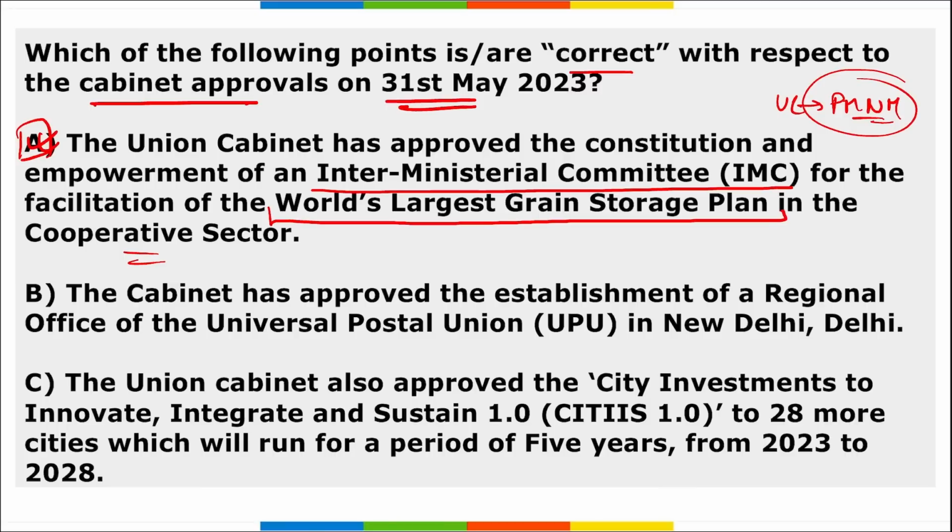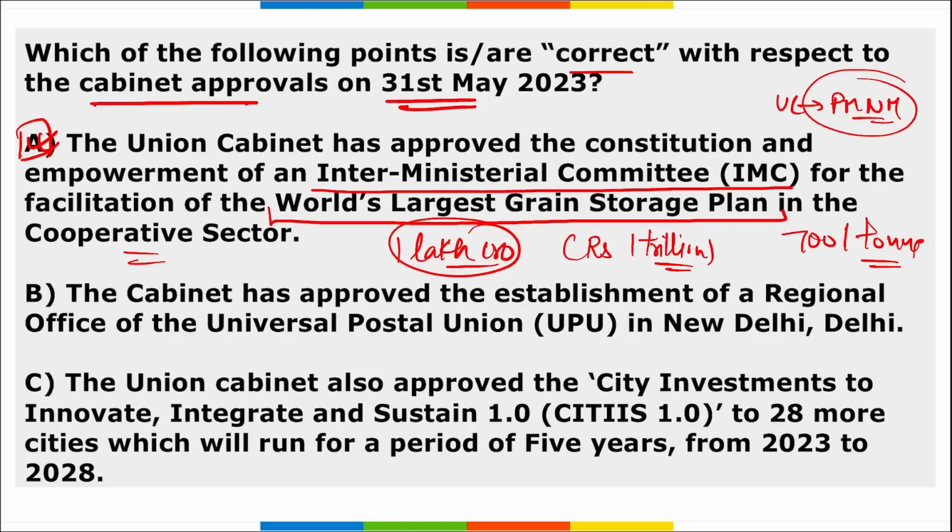Then remember, under this the government will infuse 1 lakh crore rupees, that is, 1 trillion, for this plan in order to increase the food storage capacity by 700 lakh tons in India. Correct? So India is planning on building the world's largest grain storage capacity, infusing 1 lakh crore rupees and increasing the capacity by 700 lakh tons. So option A is correct.